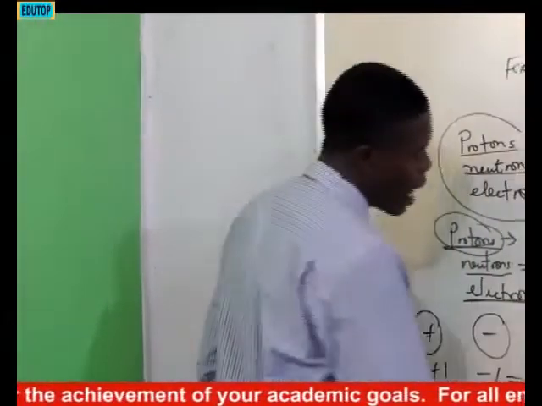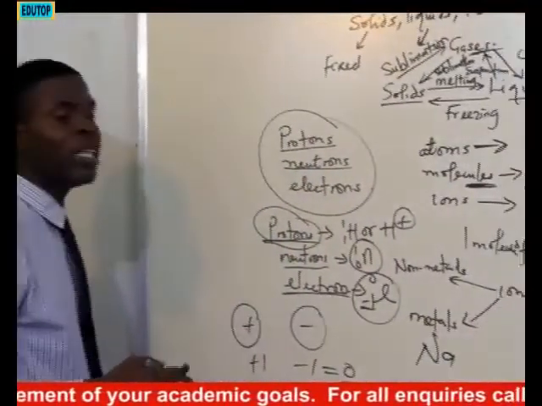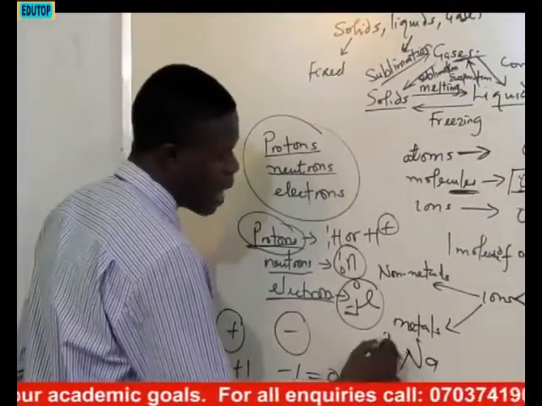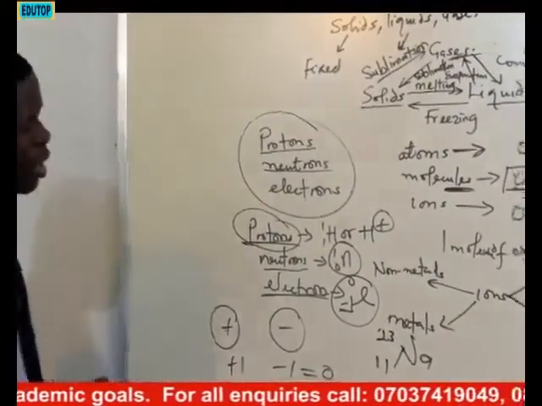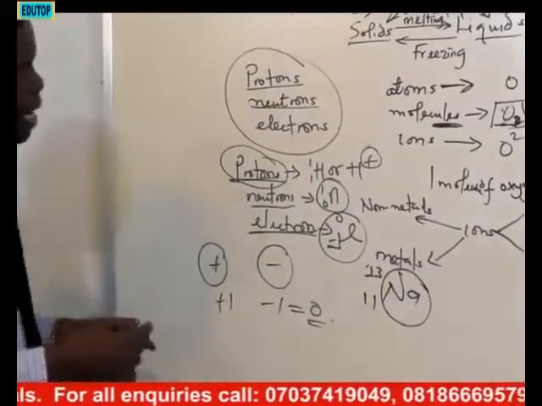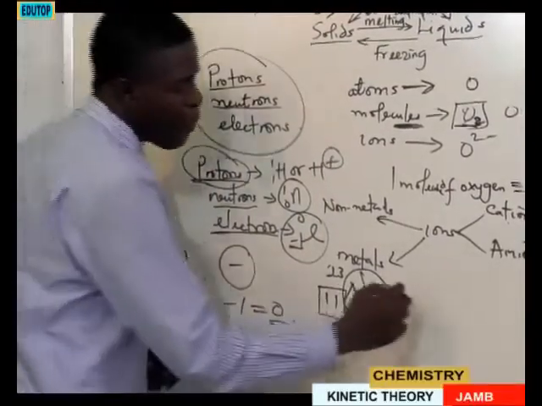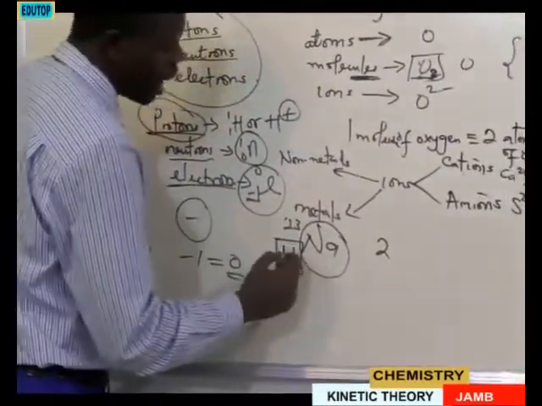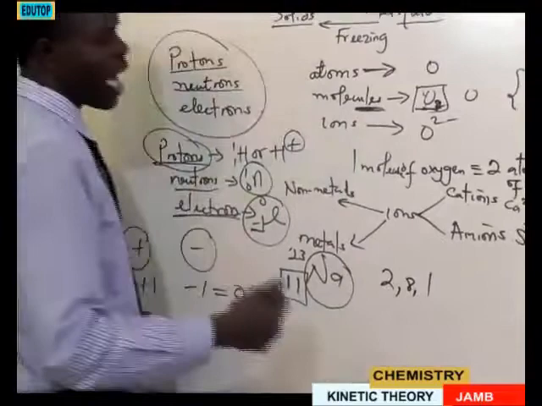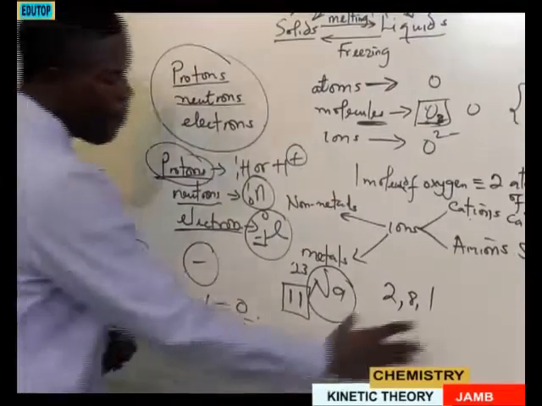Imagine a case whereby you have, let's say, sodium as an element. You know that sodium is among the first 20 elements. To be precise, it has atomic number of 11, mass number of 23. If I'm to know the properties of sodium, I will need to know the atomic number. The moment I know the atomic number, by the Bohr model, since it has atomic number of 11, you have 2, 8, 1. So I can say that sodium is definitely going to be a group 1 element, while a period 3 element.